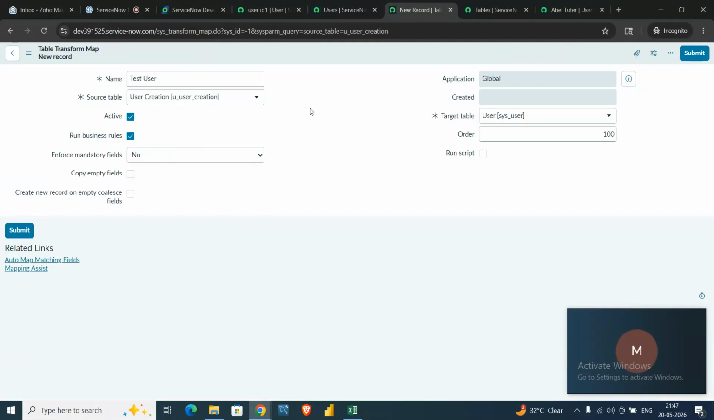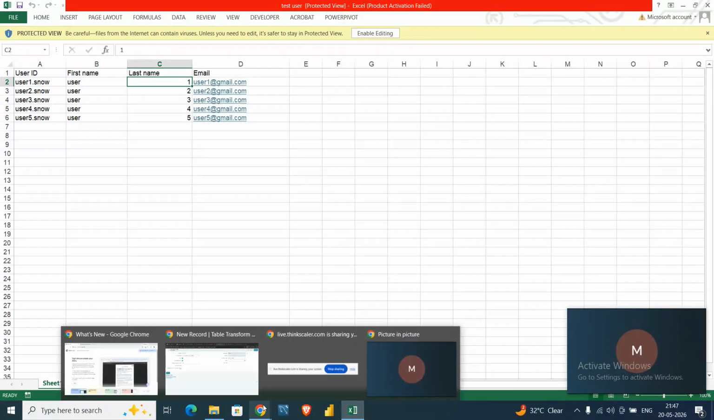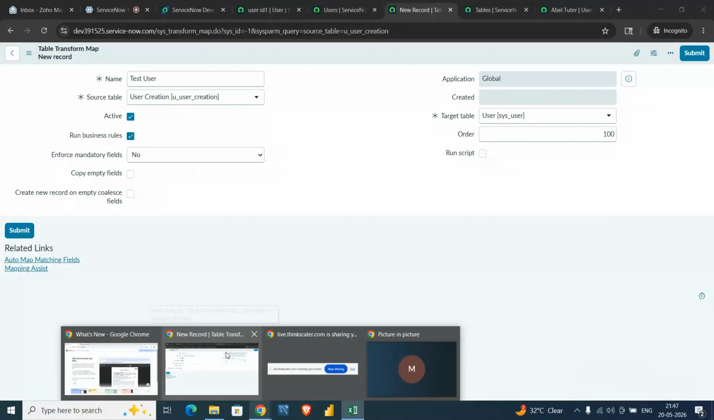Okay, so the transform map is here. Copy empty field means, suppose in our Excel, for one record there is no last name present, that means it will consider it as empty and will insert it as it is. So suppose user one has no last name, it will insert user id, first name, skip the last name, go to email and insert the email. So copy empty field is nothing but whatever is there in the Excel, it will copy the whole thing.